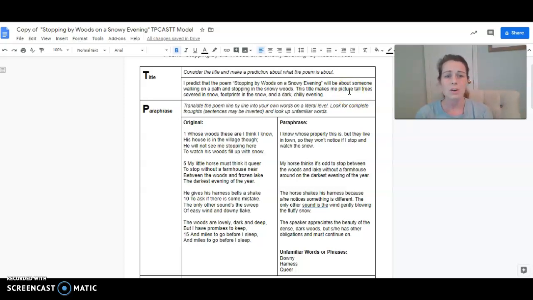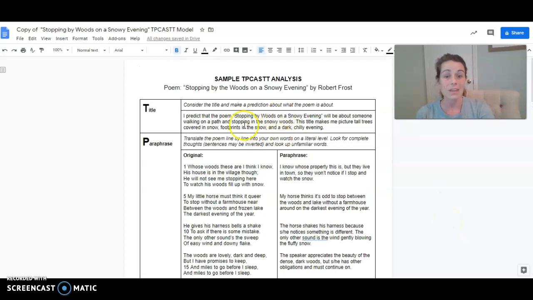We thought maybe the title might make me picture tall trees covered in snow. Maybe there's some footprints, because it does suggest that someone was walking and then they stopped. And then we thought if it's snowing, maybe it's a dark, chilly evening if we're still able to see the snow. So we didn't just say, I think the title is going to be about snow. We actually went into good detail here and we wrote several sentences.